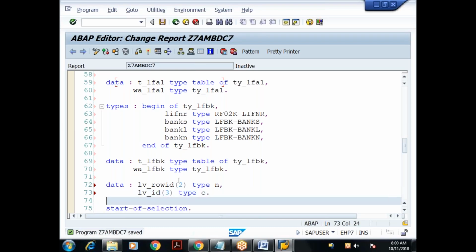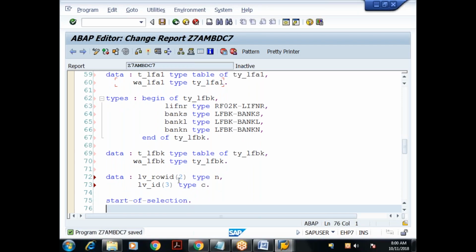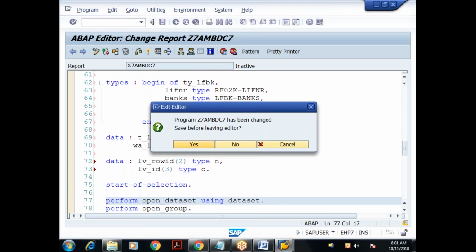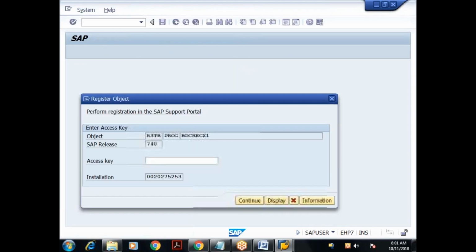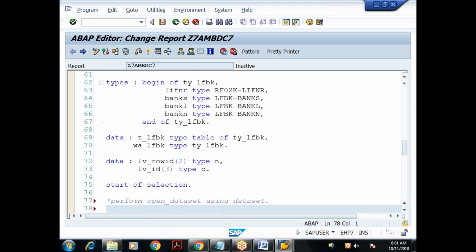Done. Start of selection. OPEN DATASET. This is not required because this is related to which statement? OPEN DATASET is used when the file is on the application server. So I don't require this subroutine. I'll comment it. What I'll do now, I will read the data.